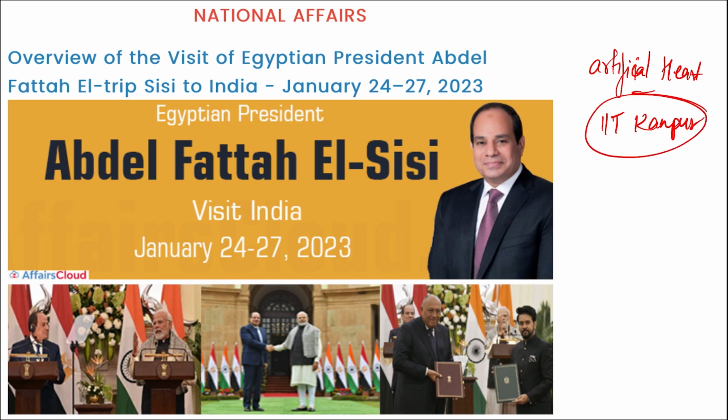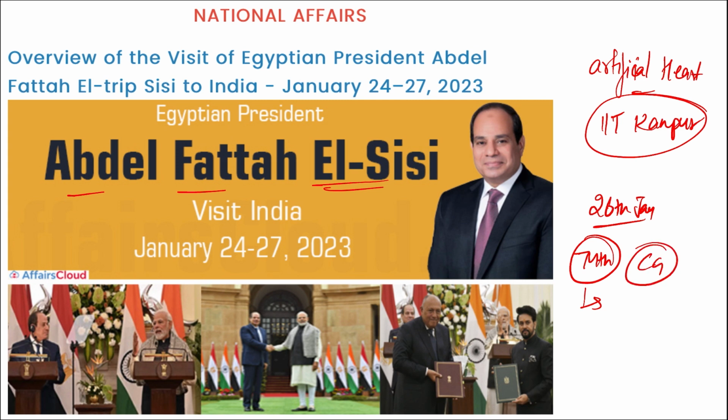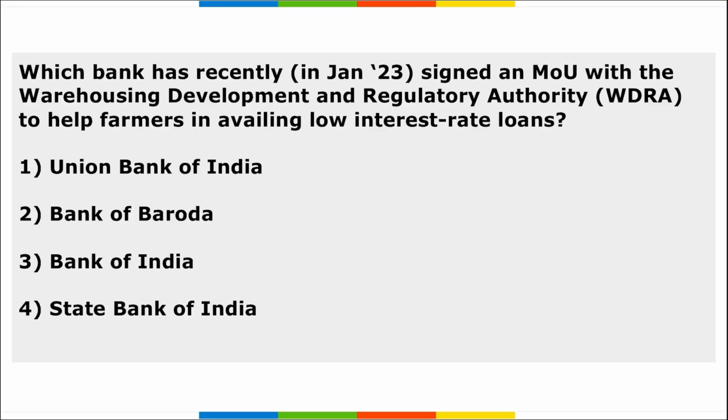Then next, remember, on 26th January, our Republic Day, it was the 74th edition of this Republic Day. Who took part? Abdel Fattah al-Sisi took part in this Republic Day parade. He was our chief guest, and a regiment of Egypt also took part in the parade.